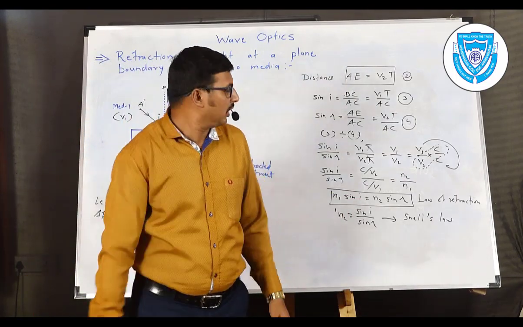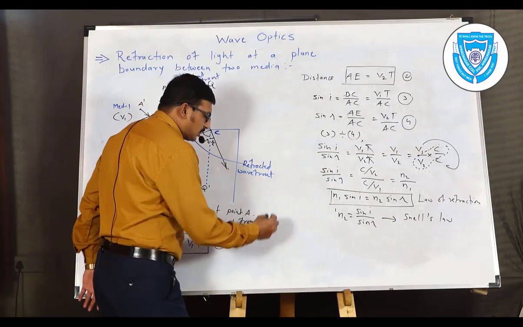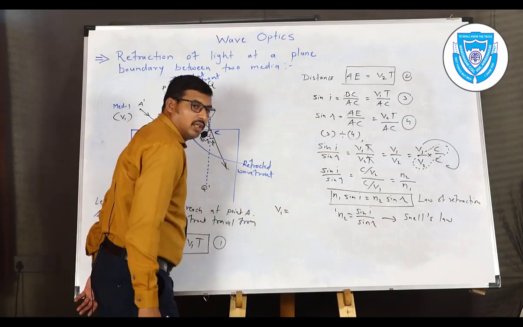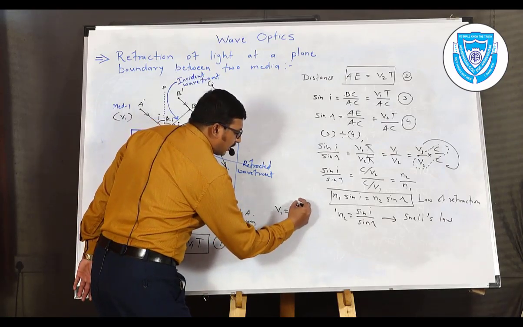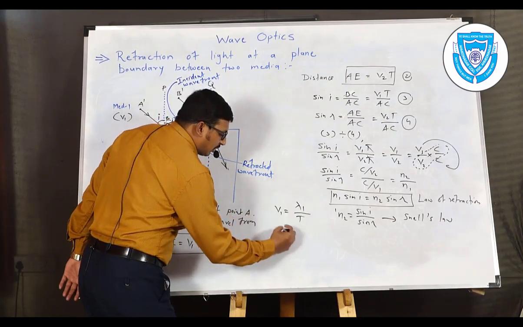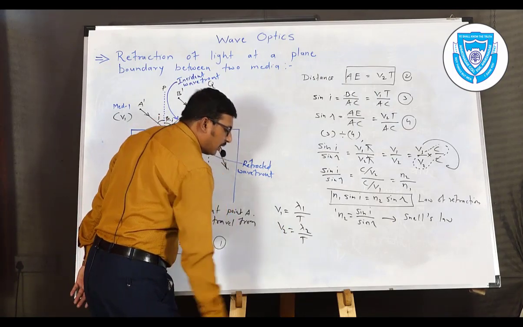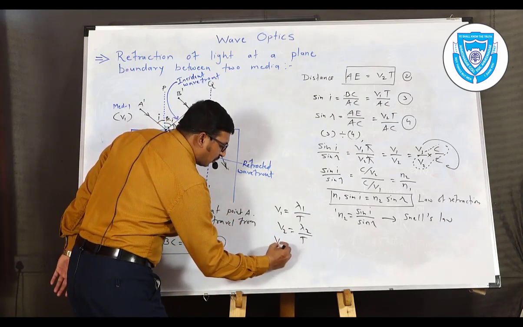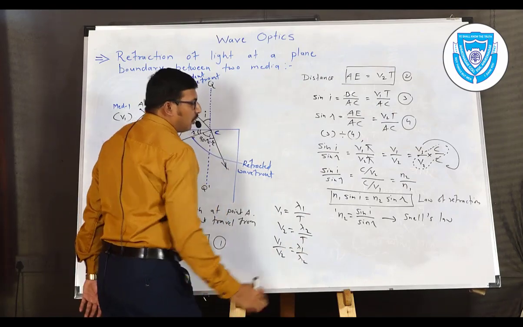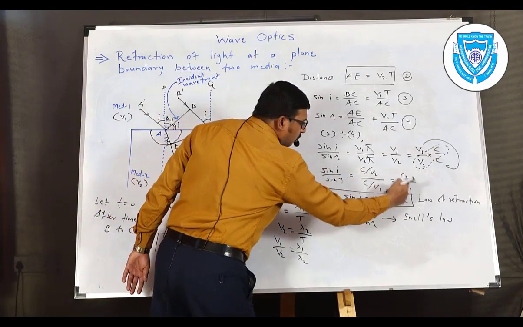Now we have a very small equation relating refractive index with wavelength. We have a very simple relation. Velocity V1 is equal to distance, taken as wavelength lambda 1, divided by time taken, t. Similarly, the velocity in the second medium is the wavelength in the second medium divided by t. If we take the ratio, V1 upon V2 is equal to lambda 1 divided by lambda 2. Now we know that V1 upon V2 is sin I upon sin R, and sin I upon sin R is equal to N2 upon N1.